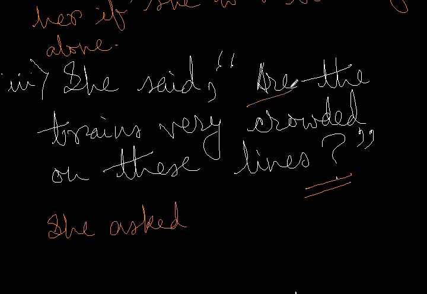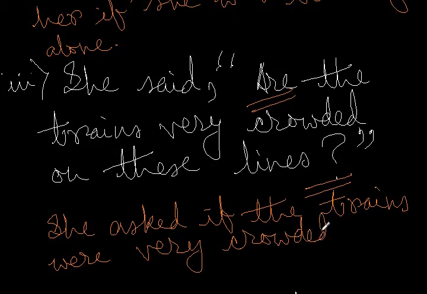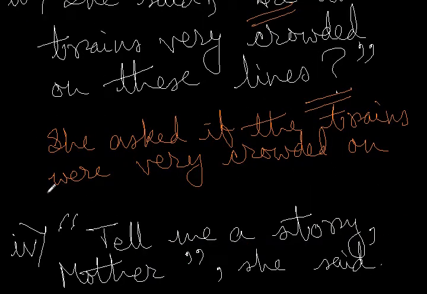Again, the question doesn't begin with a WH word, so we're going to write if or whether. She asked if the trains, and then the verb, where. R becomes where, very crowded on, and this is very important, these becomes those, on those lines. She asked if the trains were very crowded on those lines.